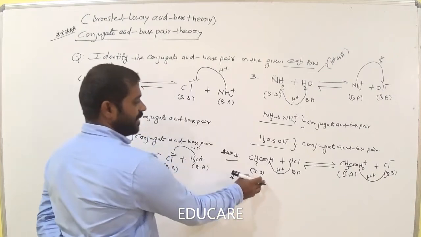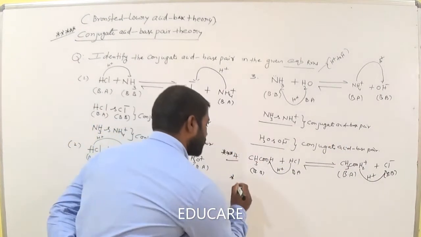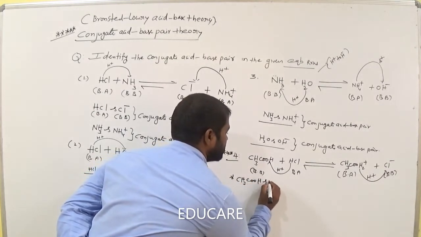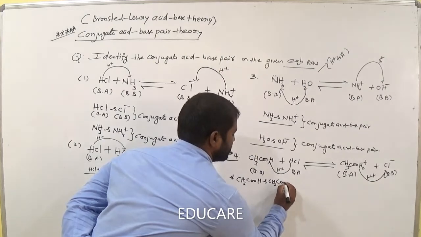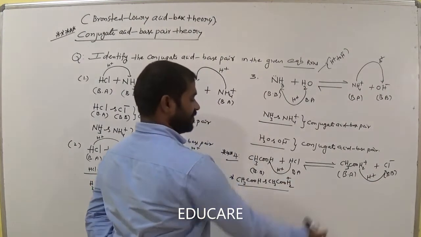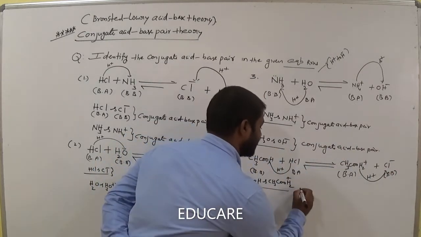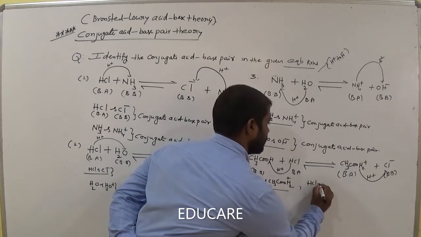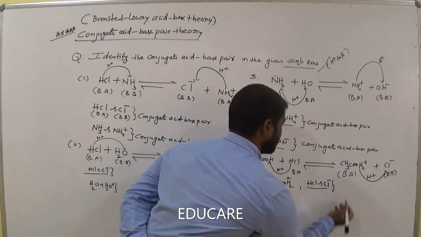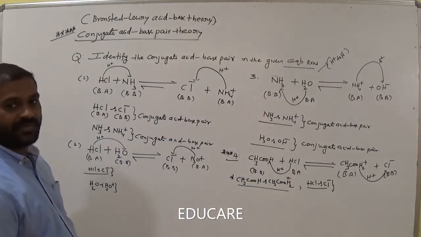This one is the Bronsted base, and this one is the Bronsted acid. How many protons are different? Only a single proton. The conjugate acid-base pair is CH3COOH and CH3COOH2 plus. This is one pair. Now come to the Bronsted acid and Bronsted base: HCl and Cl minus. Only one proton, so this one is also a conjugate acid-base pair. Is it clear, everyone?